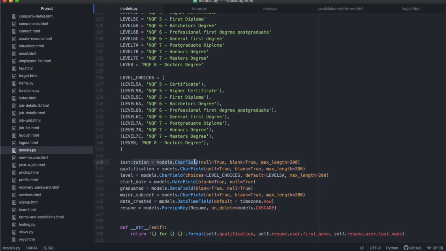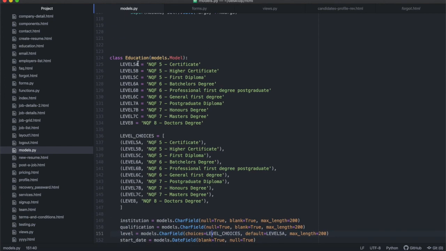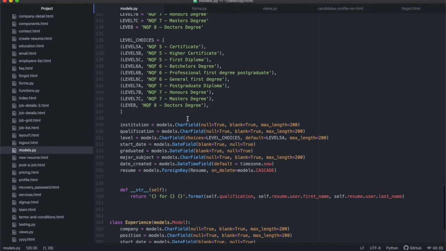The institution is going to be a character field, the qualification is going to be a character field, the level is going to be a character field with choices, and then we're going to have these choices over here, and we're using South African qualification standards. We have the levels from level 5 to level 8, where level 8 is your doctor's degree and level 5 is your certificate, and then everything else in between. And then the year graduated is a date field, the major subject is a character field, and then there is a date created, which is going to default to timezone now. This we won't input in the actual form itself, it will be inputted automatically as now.